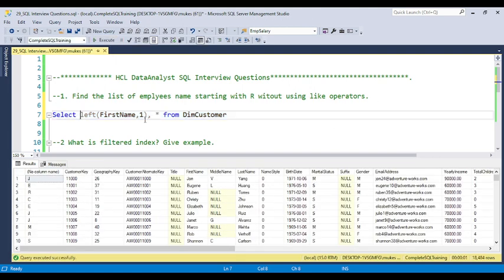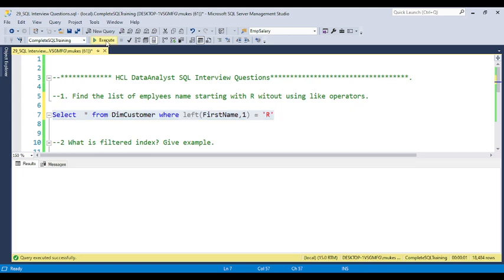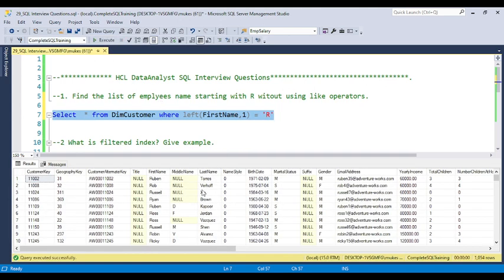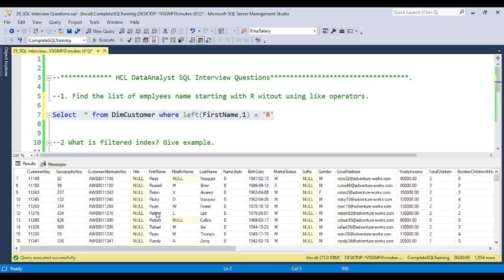Okay, so if you put this into the where clause, where this function equals R, you will get the list of employees whose name starts with R only. You can see here all the first names starting with R only.